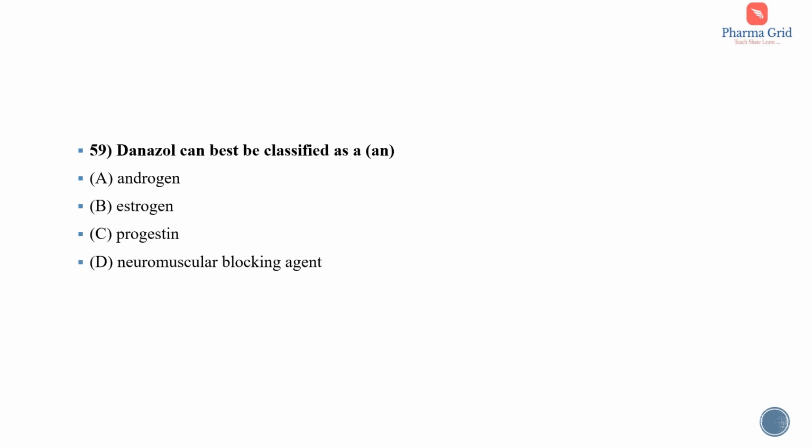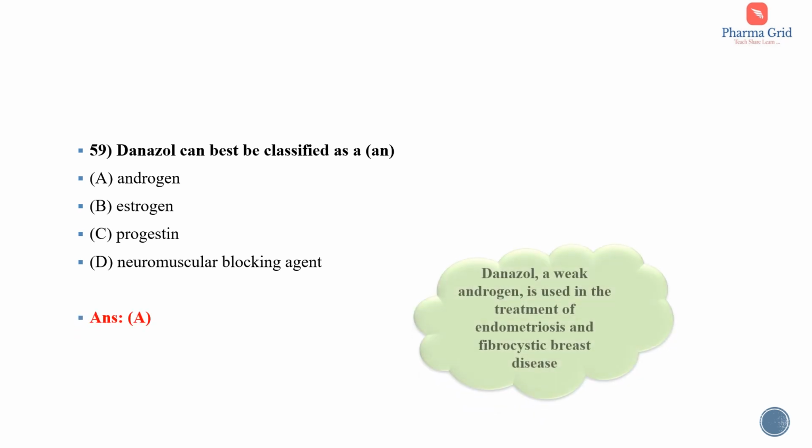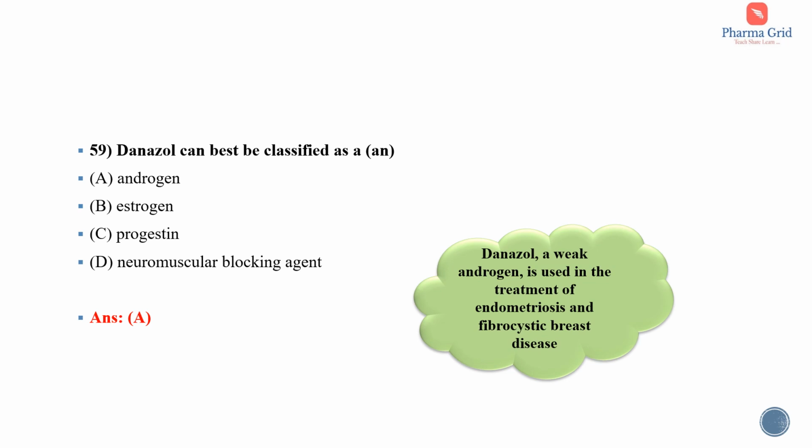Question number 59. Danazol can best be classified as an. The options are androgen, estrogen, progestin, neuromuscular blocking agent. Here the correct answer is option A, that is androgen. Danazol is a weak androgen. It is used in the treatment of endometriosis and fibrocystic breast disease.